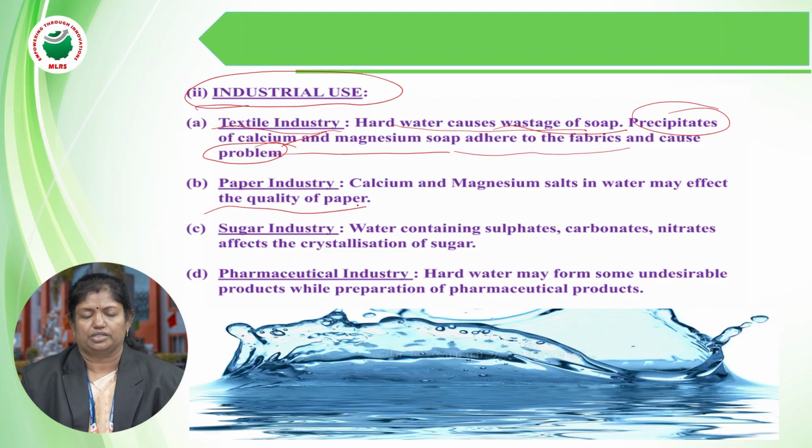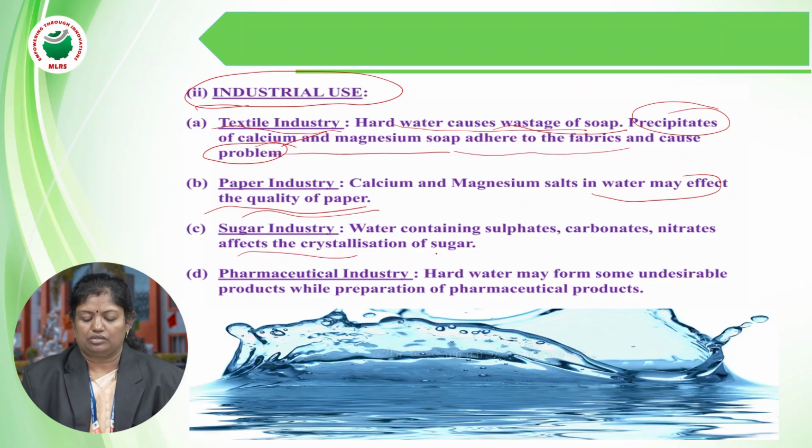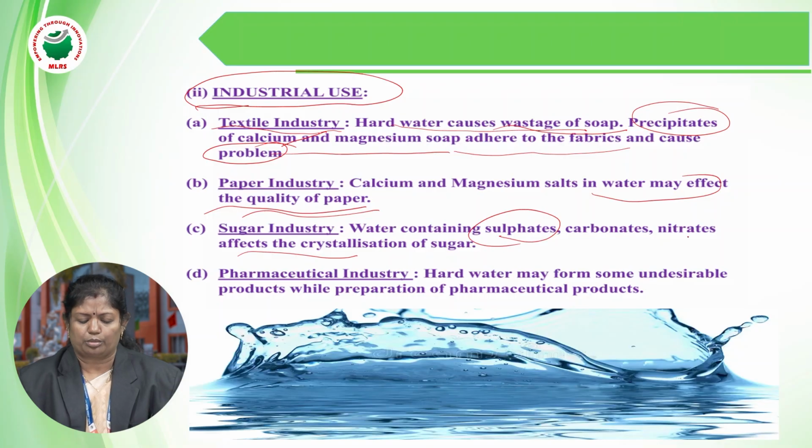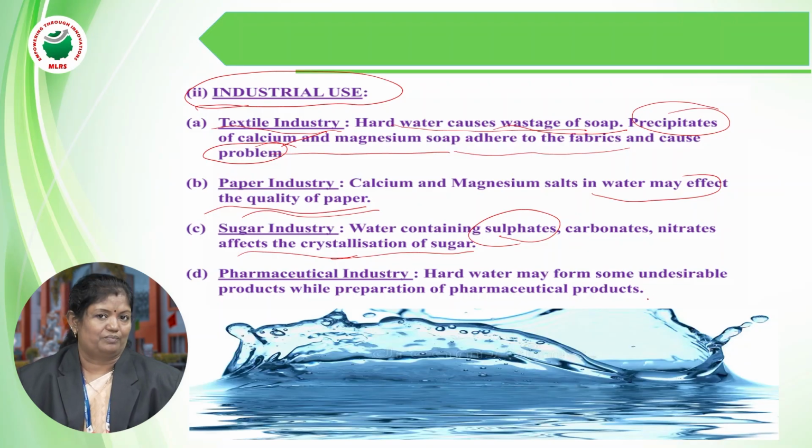Now, coming to the paper industry. In the paper industry, calcium and magnesium salts in the water affect the quality of the paper. Sometimes there is decoloration, and yellowishness also appears. And also in the sugar industry, when the water contains sulfates, carbonates or nitrates, it affects the crystallization of the sugar, that is, crystal formation decreases. Yellowish coloration also appears due to the hardness of the water.